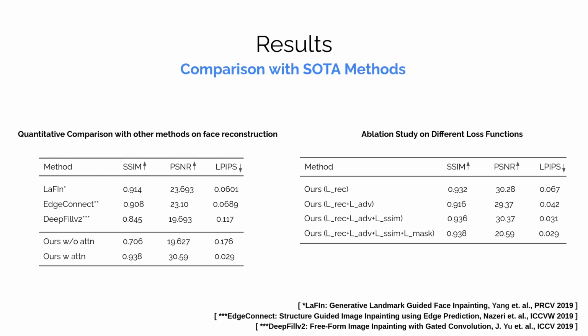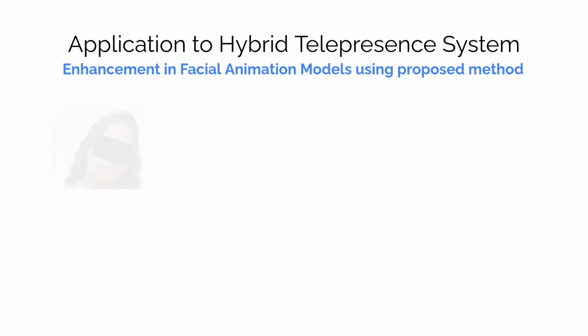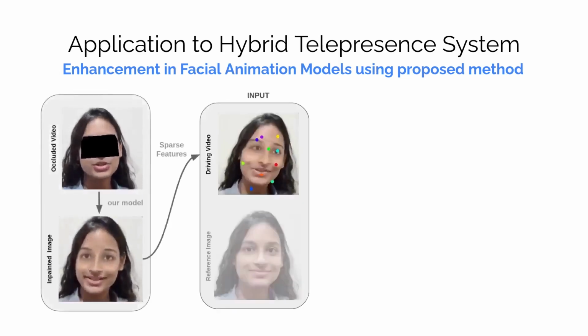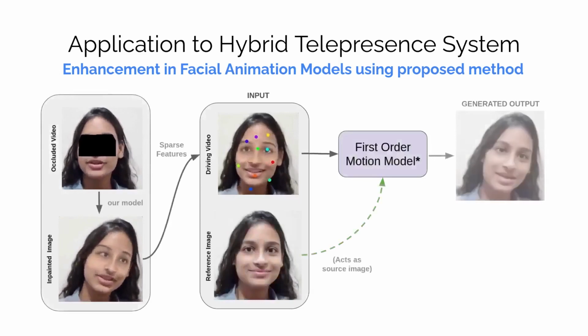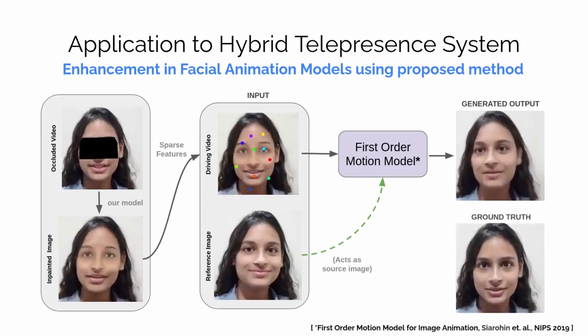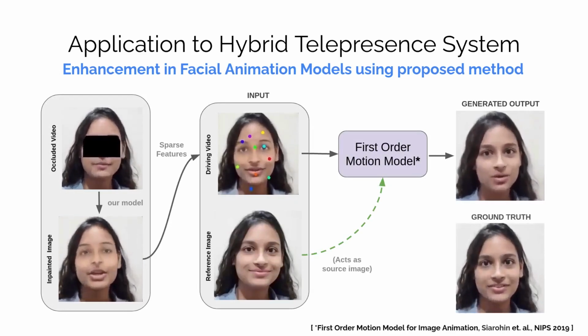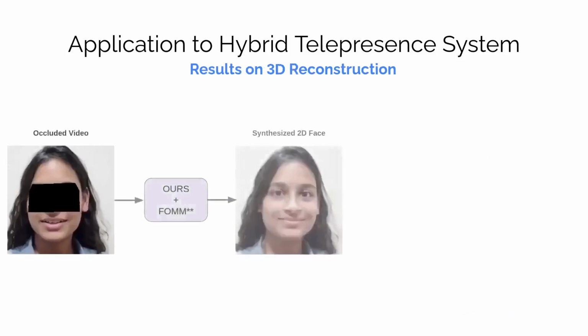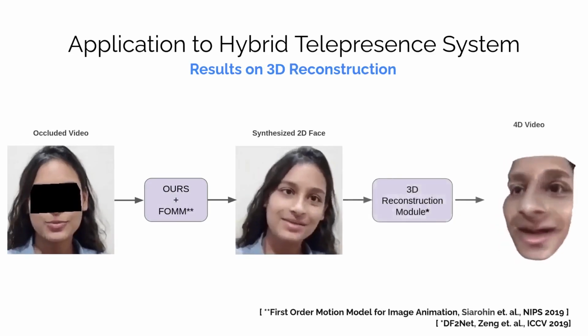We also evaluate our method quantitatively using image reconstruction metrics such as SSIM, PSNR, and LPIPS. We also show the enhancement in facial animation models such as FOMM and the applicability of our method in hybrid telepresence systems. In low bandwidth environments, by just using sparse landmarks, our face image can be animated reasonably well from a reference image. We also generate a 3D model of this animated face using existing methods such as DF2Net.